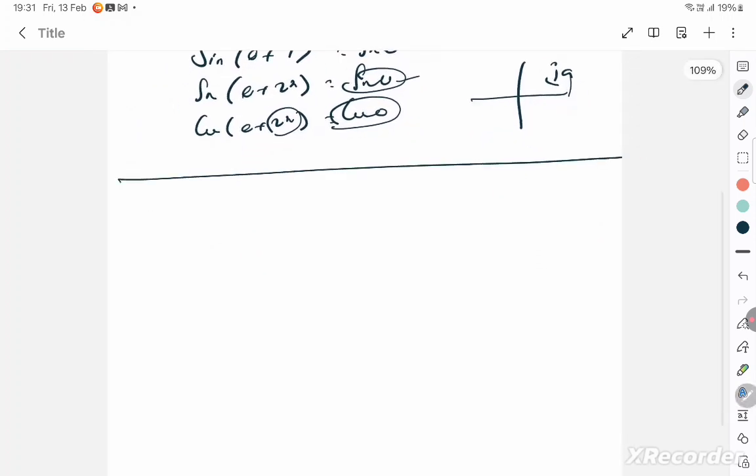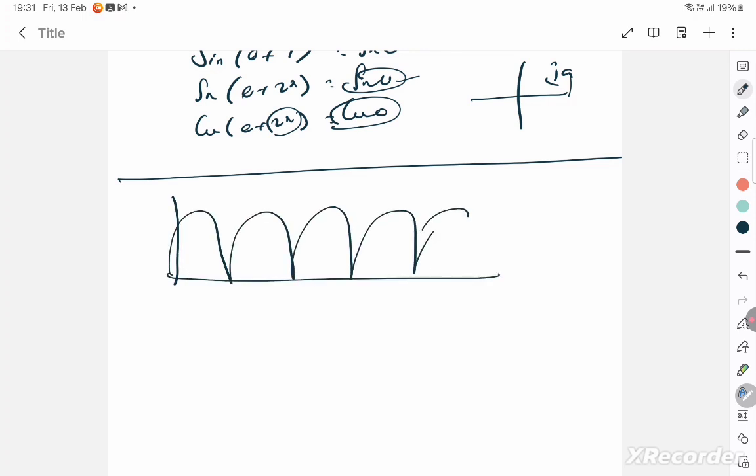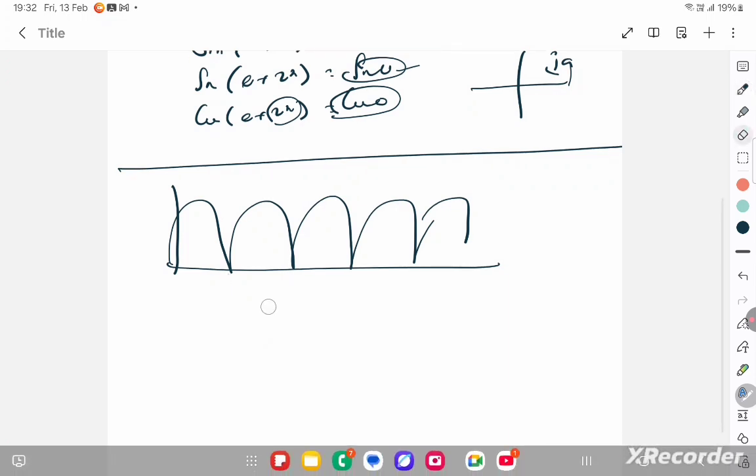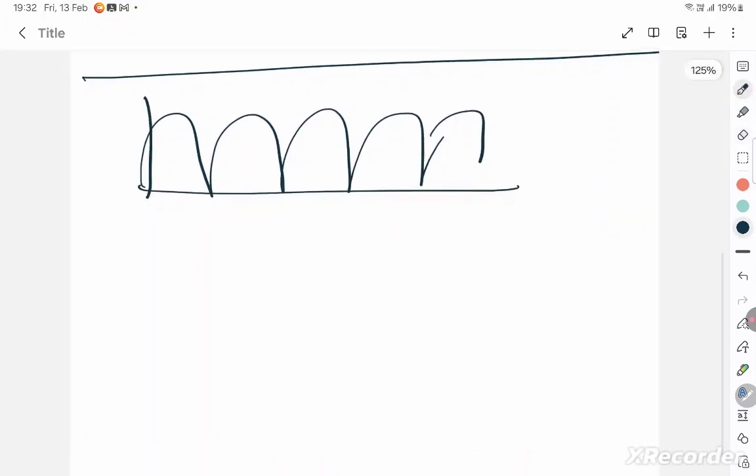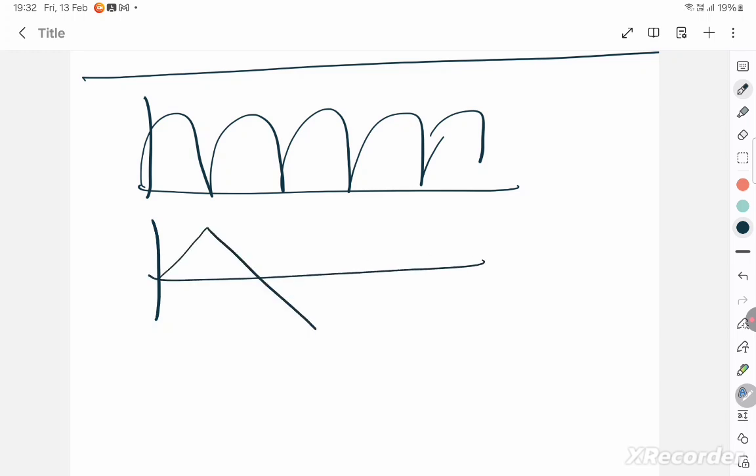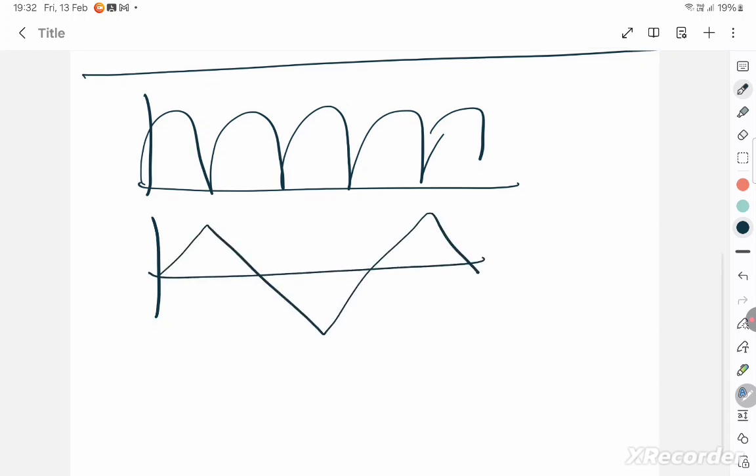Next, some graphs have been given here. This graph is definitely periodic, but you can't call it simple harmonic because it's not crossing the mean position. So it is only periodic and not simple harmonic. Then another graph is given, and you can see this also gets repeated, and it is crossing the mean position, but it's not a sine or cos graph. So it is periodic, but not simple harmonic. If it has to be simple harmonic, you should be able to express it in the form of a sine or a cos function. Are you clear?